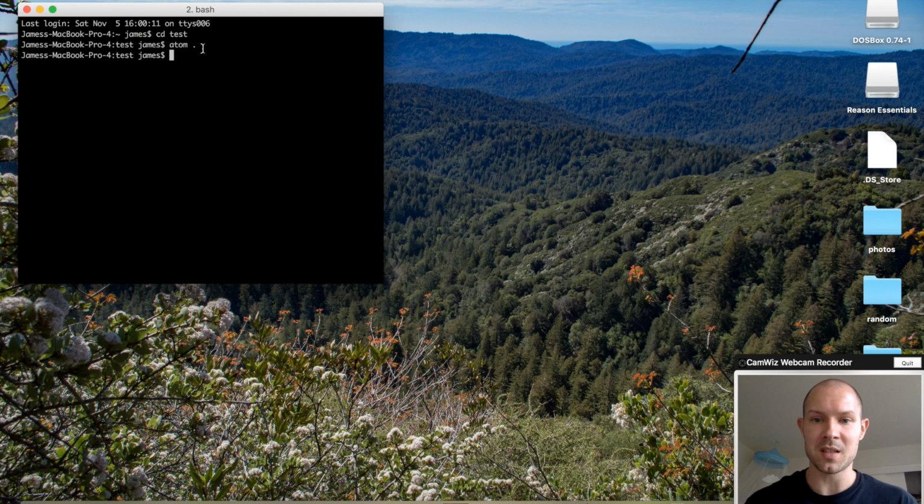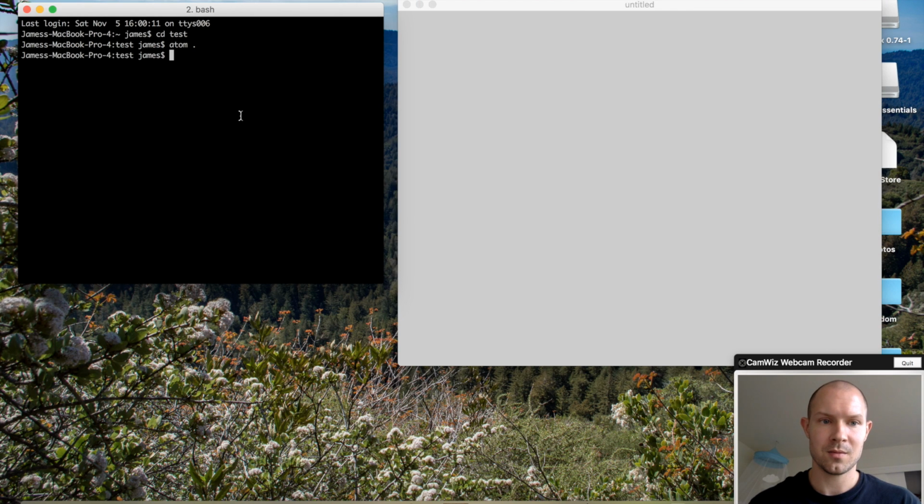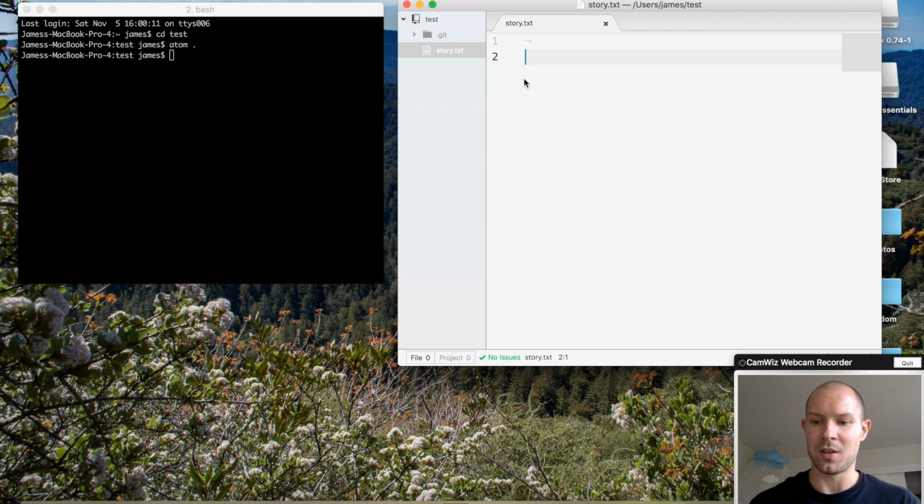Open it up in our text editor, and we find that there's nothing in the story. That's strange. The story is empty.